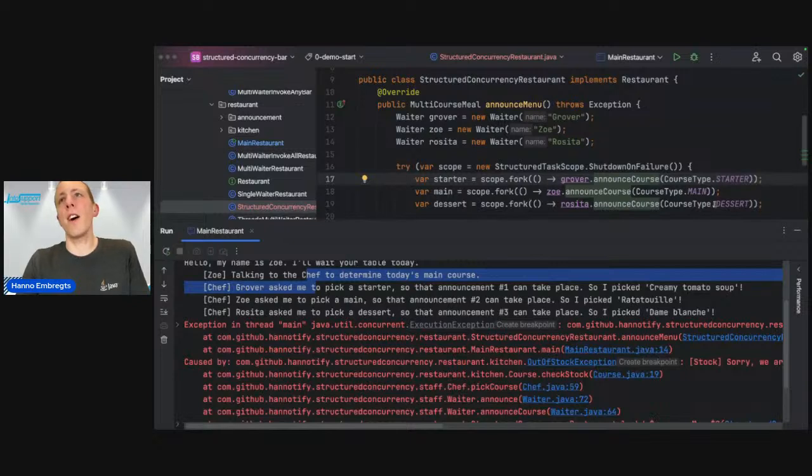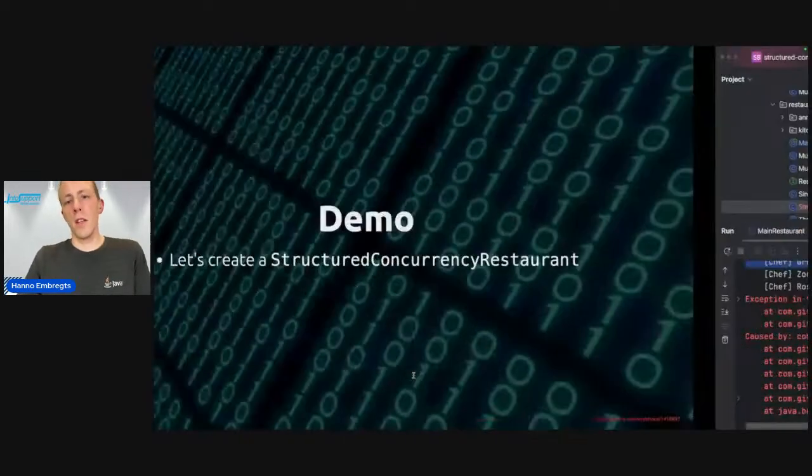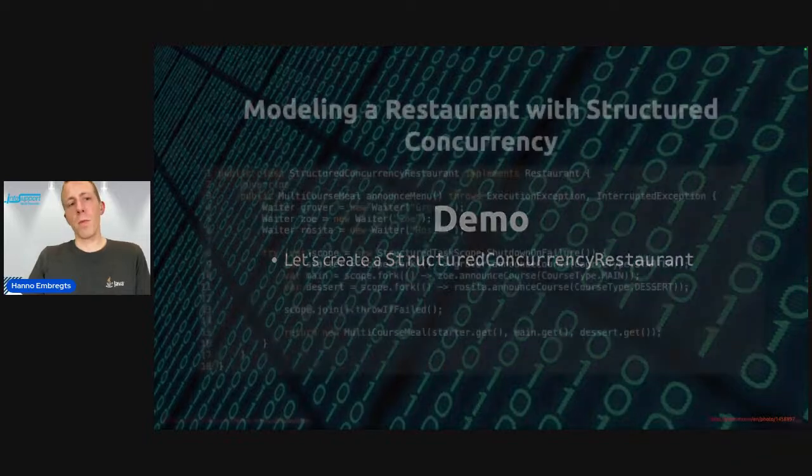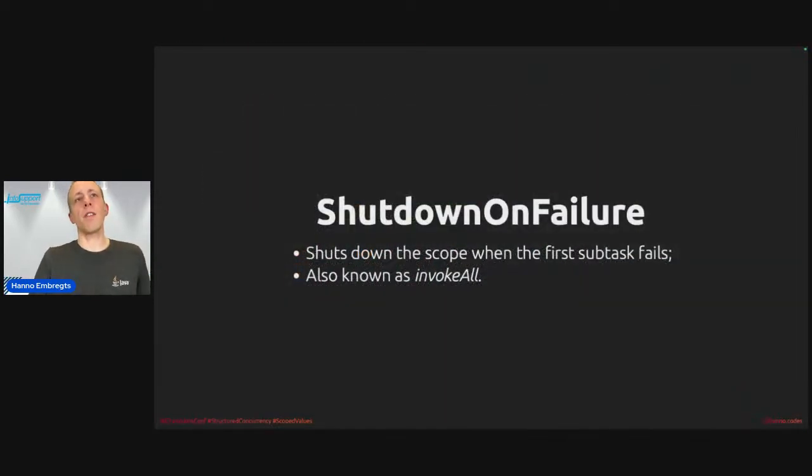So even though the final course here failed through the exception, the work on the other 2 courses that was still in progress is being canceled. The scope is being shut down because one of them failed, right? And this is something that you cannot get with the other approaches that I told you about. So this is the code that we ended up with. And what we saw is that shutdown on failure shuts down the scope when the first subtask fails, which is also known as the invoke all pattern.